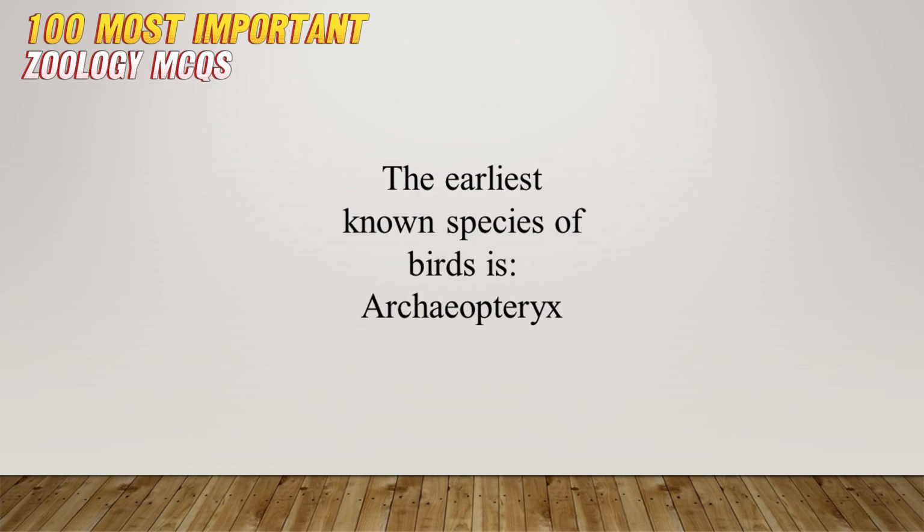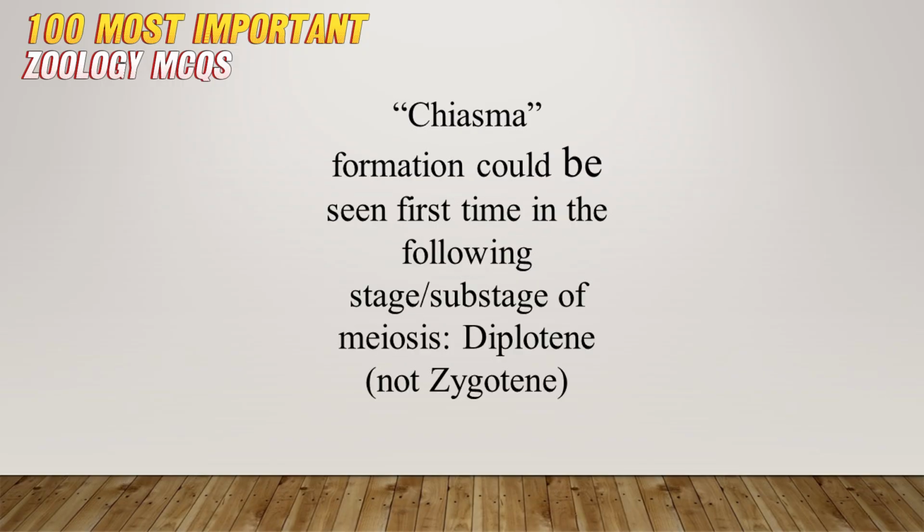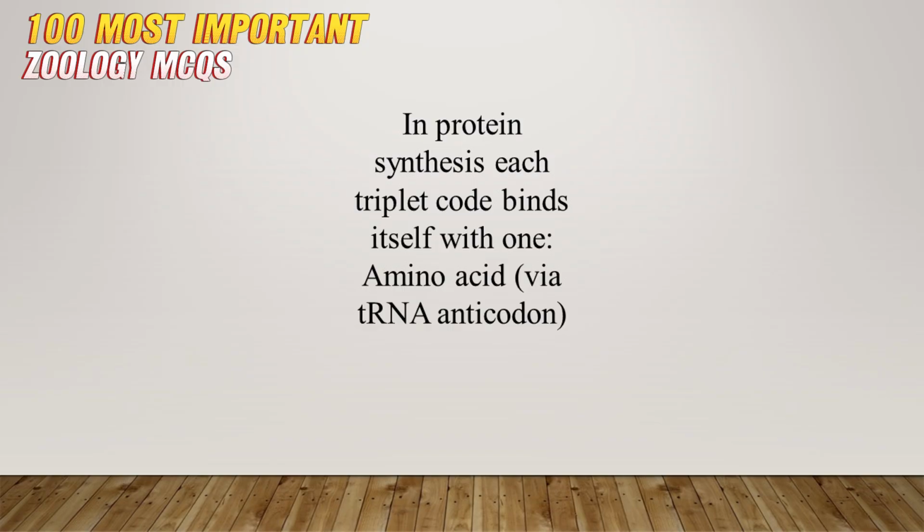The earliest known species of birds is Archaeopteryx. A muscular diaphragm helps to move air into and out of the lungs in mammals. Chiasma formation could be seen first time in the following stage or substage of meiosis: diplotene, not zygotene. In protein synthesis, each triplet code binds itself with one amino acid via tRNA anticodon.